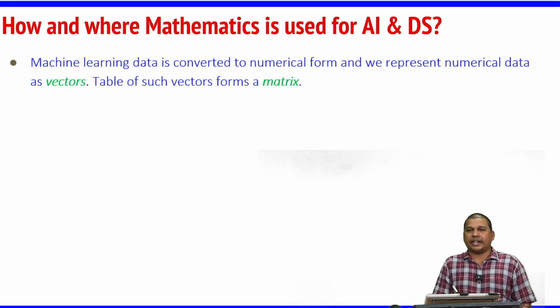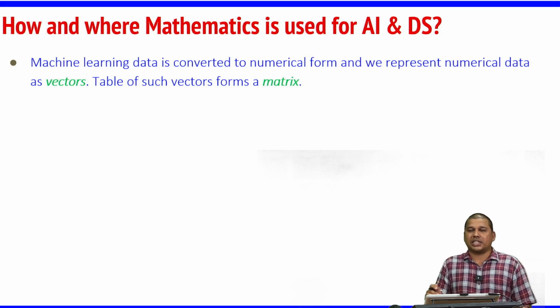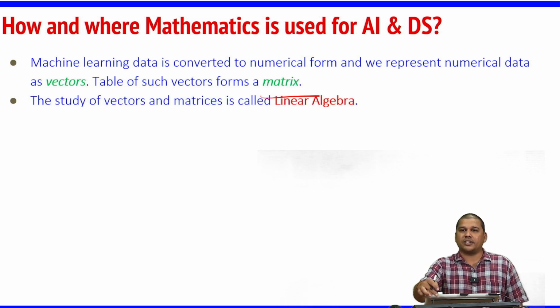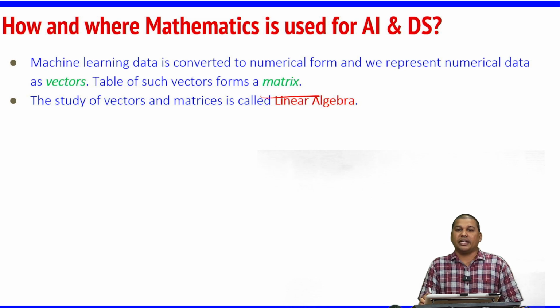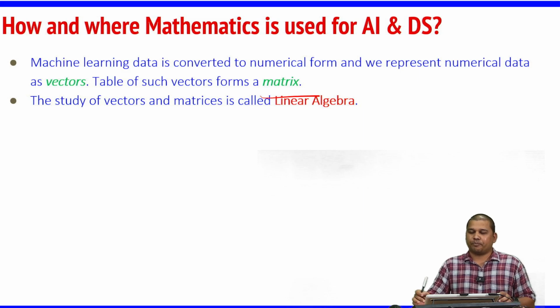Generally, the machine learning data is always in numerical form, and we represent that numerical form as vectors. A table of such vectors forms a matrix. So, when you have machine learning data, it is mostly converted into numerical form, and we represent that as vectors. When we talk about matrices, we have to study linear algebra, because the study of vectors and matrices is called linear algebra.